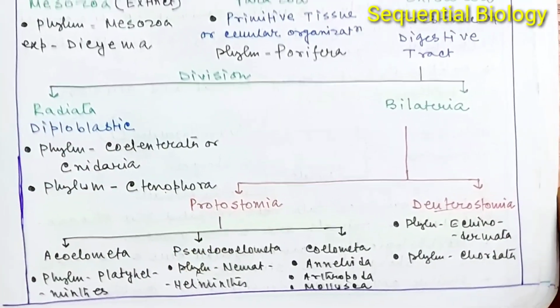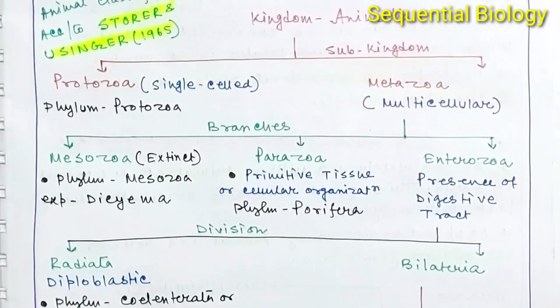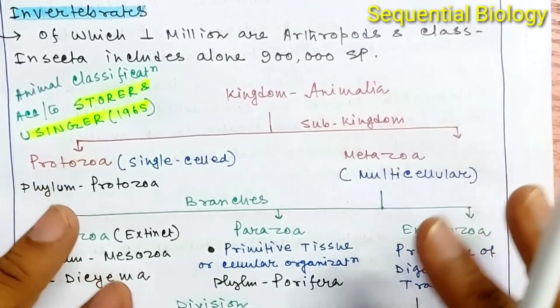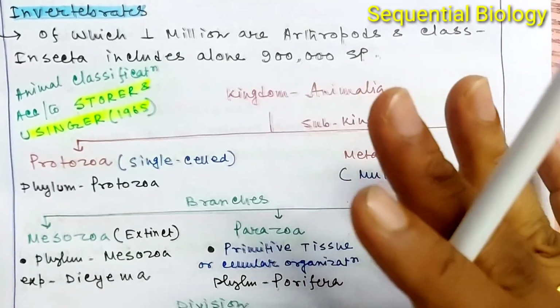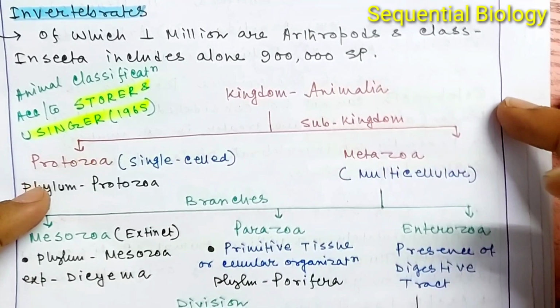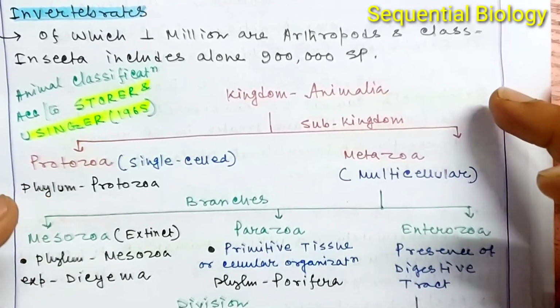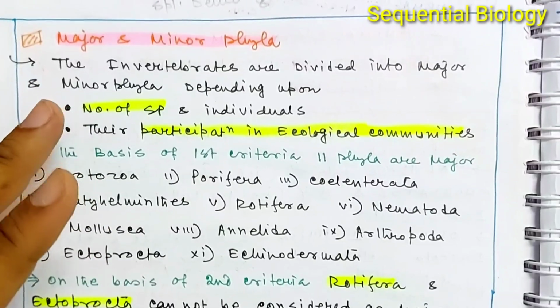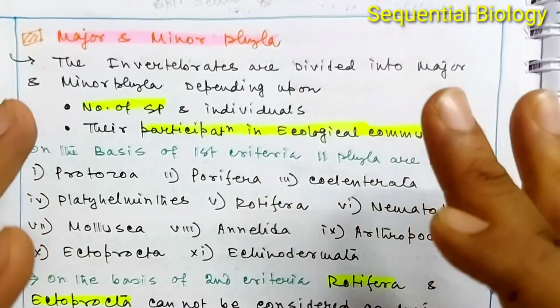Okay, then this is a very basic classificatory scheme, which was given by Storer and Usinger. And I have already told you that to understand animal classification very clearly, you should remember this classificatory scheme. This is very important and this is very easy to learn. Okay, and now we will see the major and minor phyla. Which are major phyla and which are minor phyla?